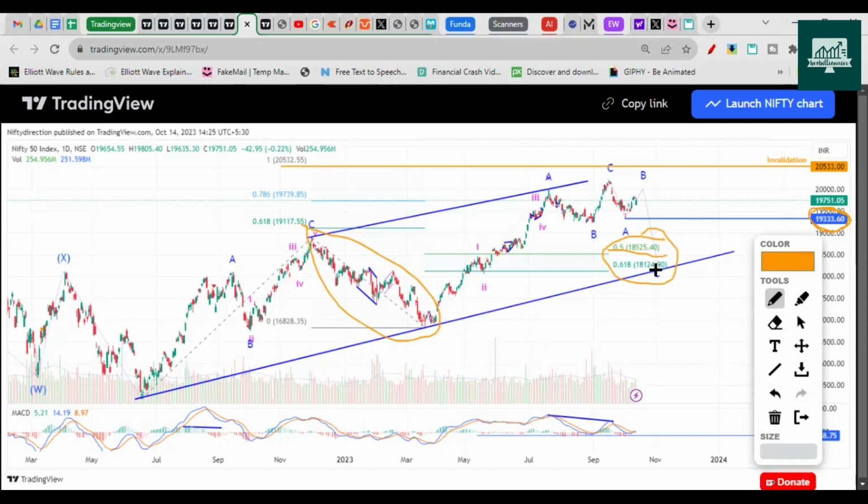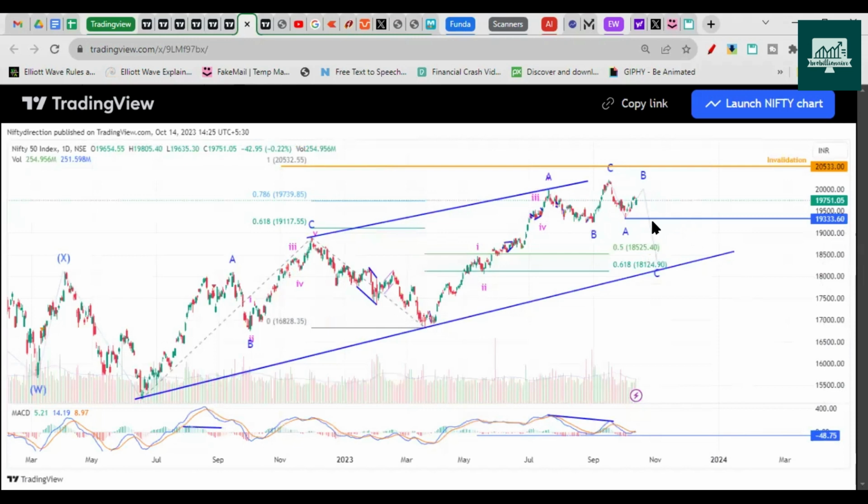So we can expect a dip towards this. Almost 1,000 points dip is possible, less than 1,000 points from this point onwards. So we should wait to consider the bearish move. Unless this low is broken, we should not consider this alternative. And when it starts to go down, it will break easily, giving you the complete signals.